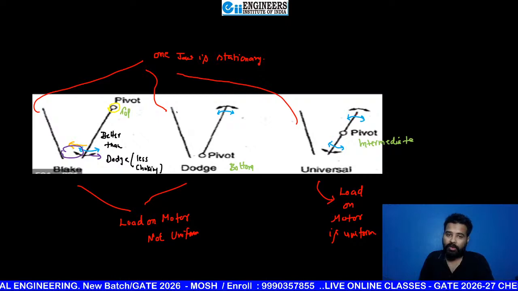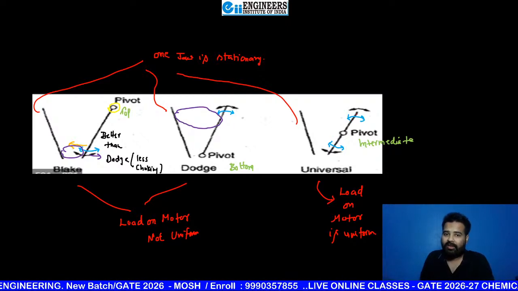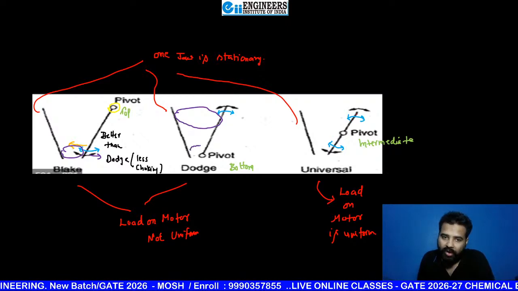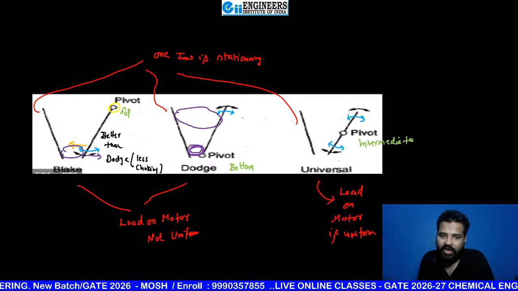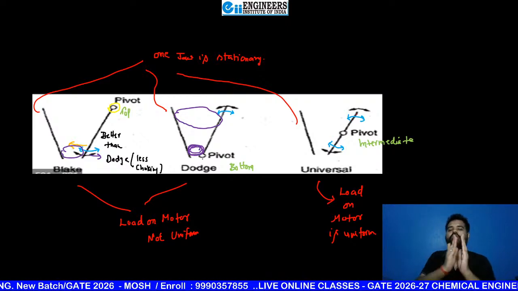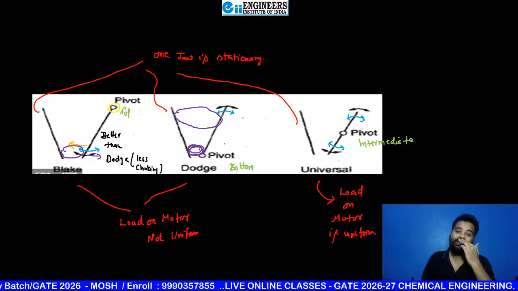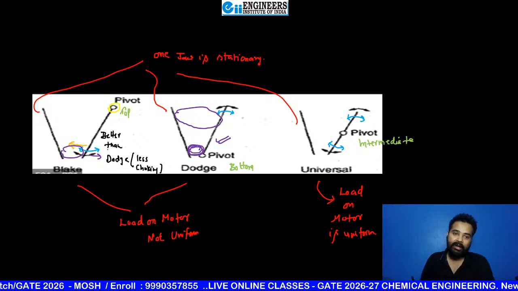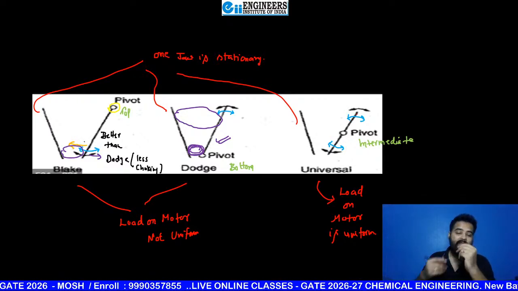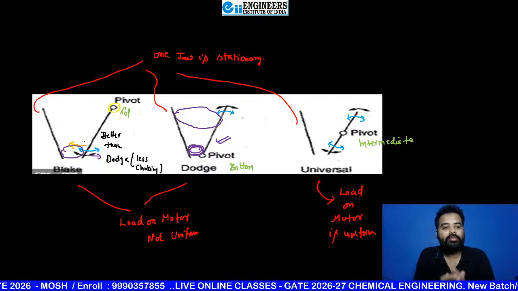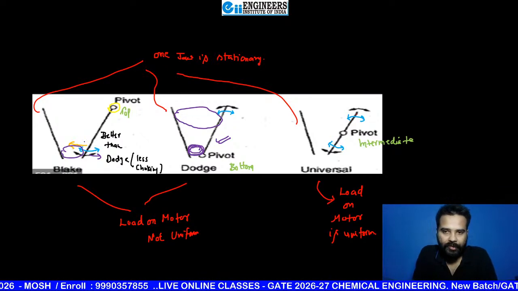But here, because the motion is at the top, if something is stuck here, this passage is not going to widen this time. So that's why more choking problem can come here in comparison to this one. That's why we prefer the blake jaw crusher more.